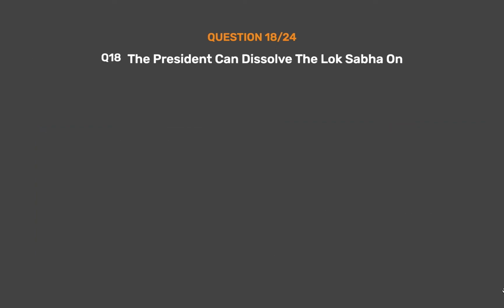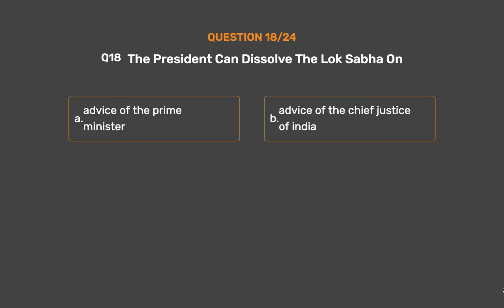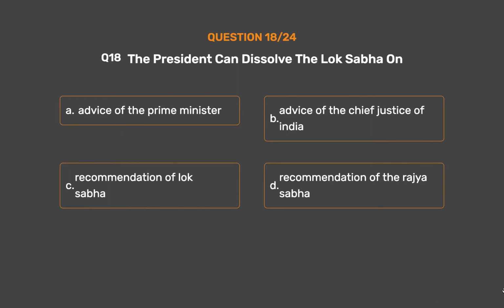Question number 18. The President can dissolve the Lok Sabha on option A, advice of the Prime Minister. Option B, advice of the Chief Justice of India. Option C, recommendation of Lok Sabha. Option D, recommendation of the Rajya Sabha.